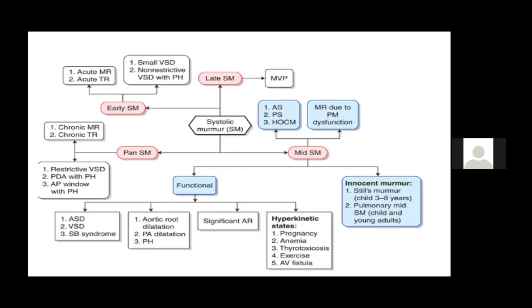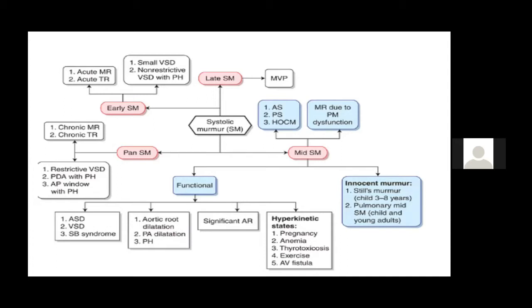But all these three, if they are acute, because in acute MR, in acute TR, there is hardly much gradient between the LV and the LA or RV and the RA, the murmur stops very shortly as soon as the gradient comes down. So you get an early decrescendo systolic murmur. So the typical examples of early systolic murmur are acute MR and acute TR.